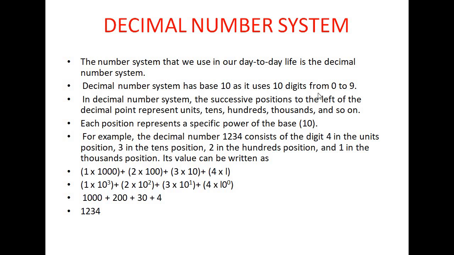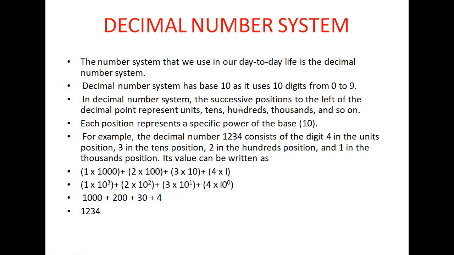Decimal number system has base 10 and it uses 10 digits. Base 10 and 10 digits are used. What are the 10 digits? 0, 1, 2, 3, 4, 5, 6, 7, 8, 9. 0 to 9 means 10.